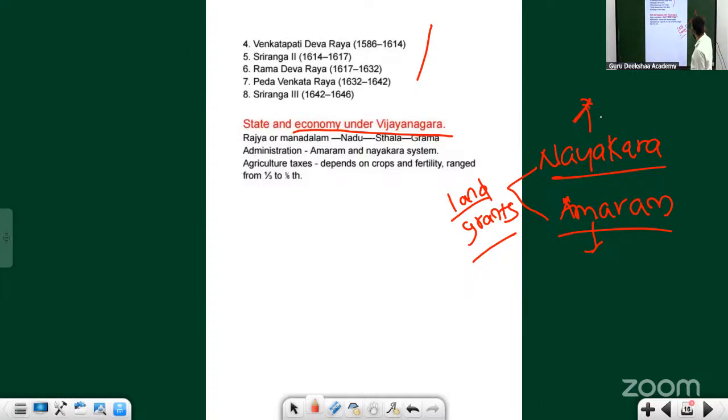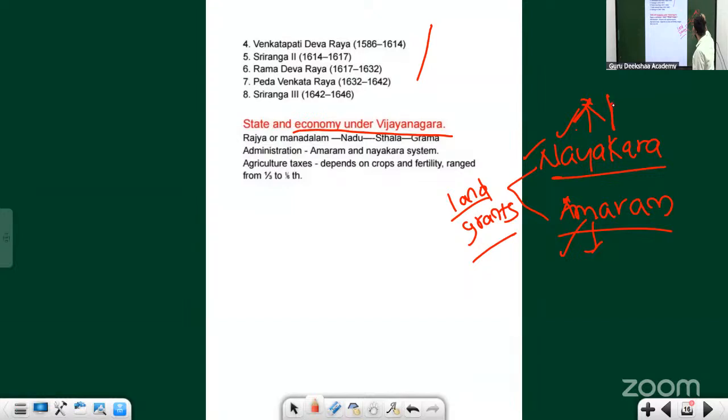What about the Nayakara system? Here it is hereditary. The land gained by one of the Nayakas continued further through his lineage, not just in his own generation. So that is it with respect to the Nayaka system. Have you got the difference? Here it is hereditary, here it is not.